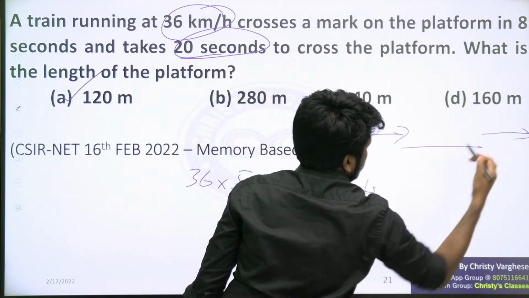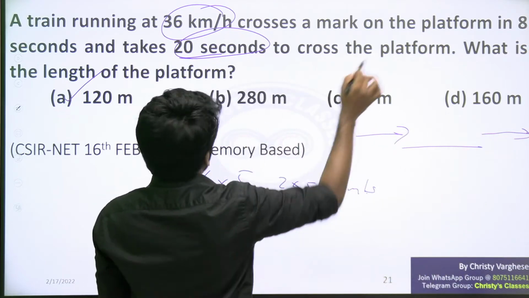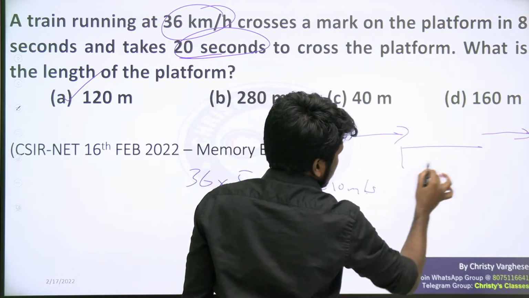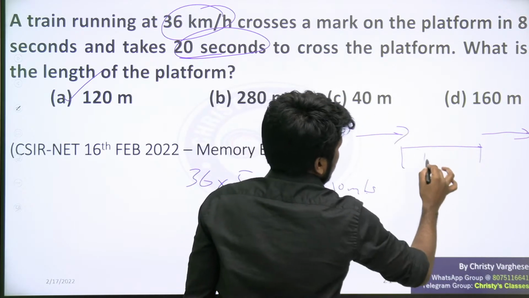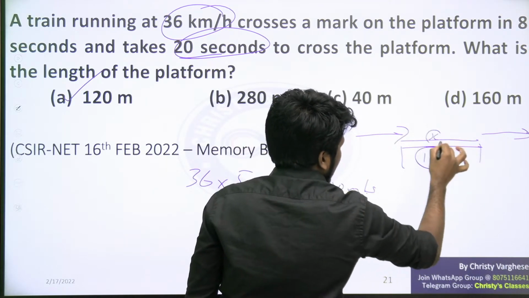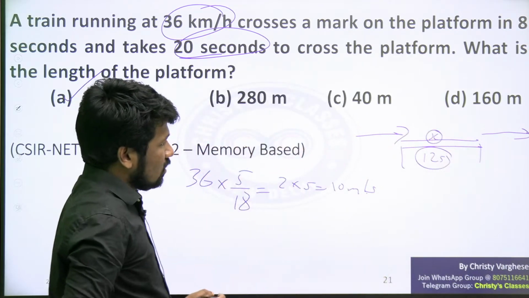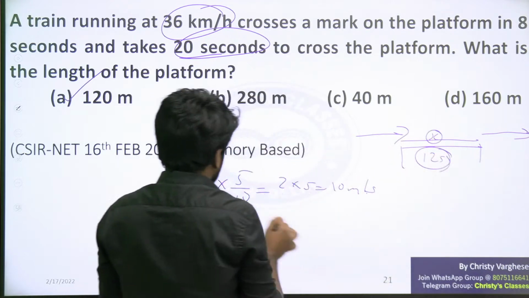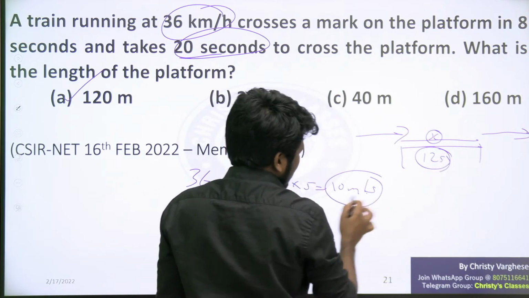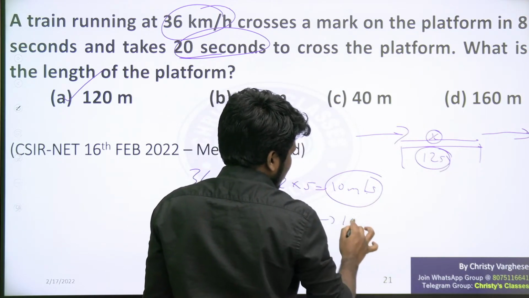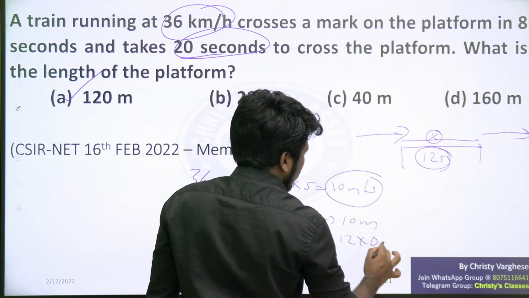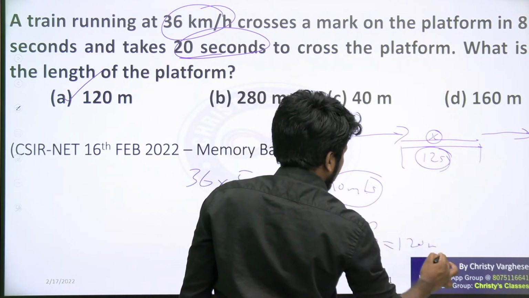That means train crossing platform means like this. And in 8 seconds a point on the platform will be covered. That means 20 minus 8, 12 seconds are needed to cover this much distance x. Let platform length be x. 12 seconds, and the speed is 10 meter per second. So 1 second 10 meter can be traveled. So 12 seconds, 12 into 10, 120 meter can be traveled. So 120 meter is the answer.